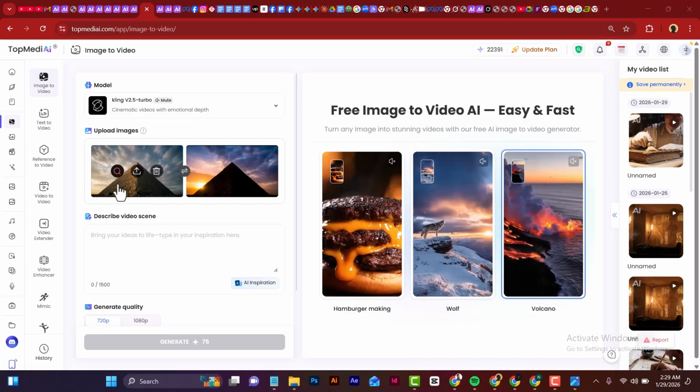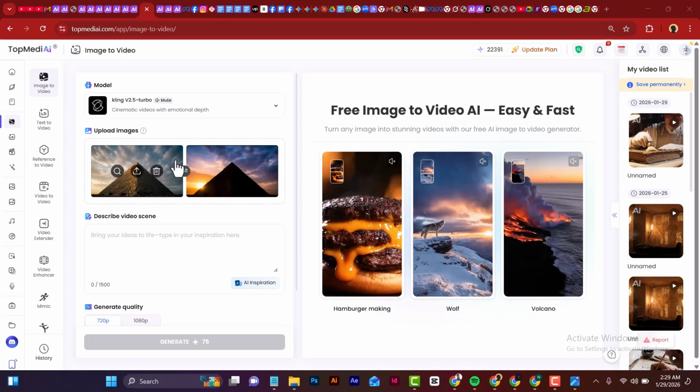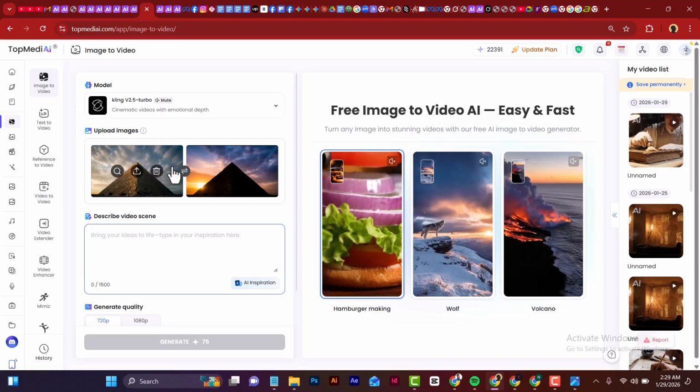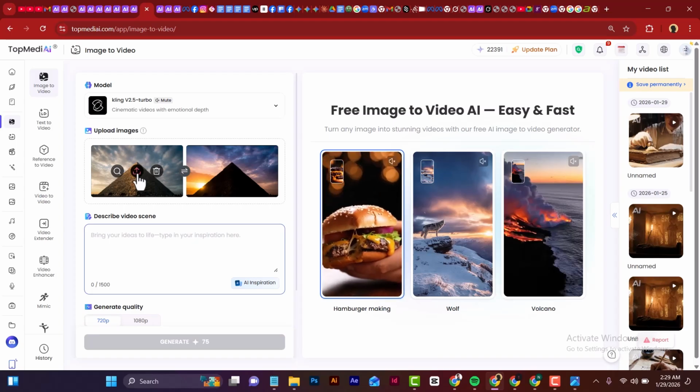This is not actually my first scene, but this is the first one I used this particular method. So you use the first scene and your second scene, and then what you need to do is to put a prompt describing the kind of transition you want from this scene to this second scene. Now, if you don't know the exact prompt to put, here's the strategy I use. All you just need to do is to hold Windows, Shift, and S on your PC.